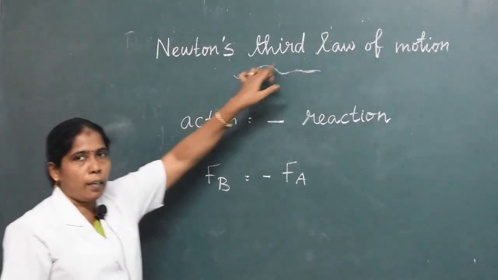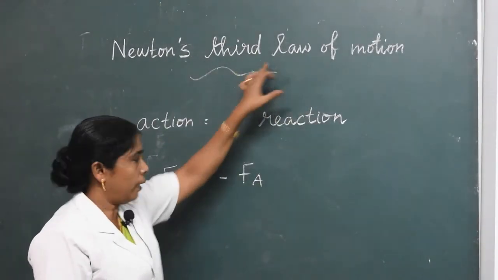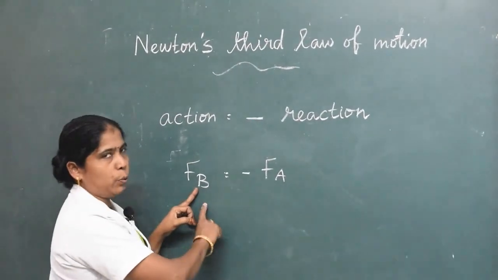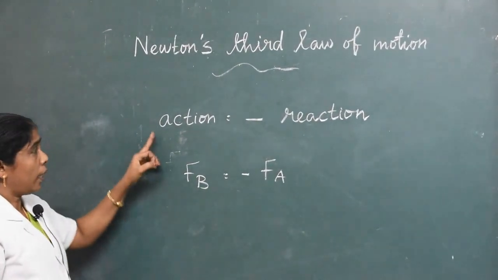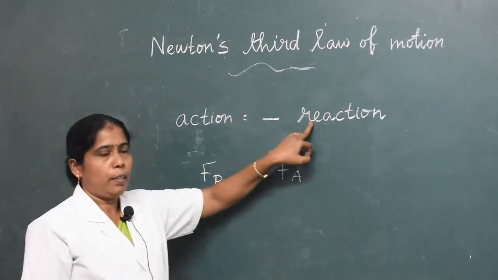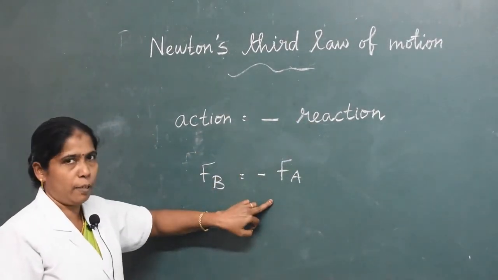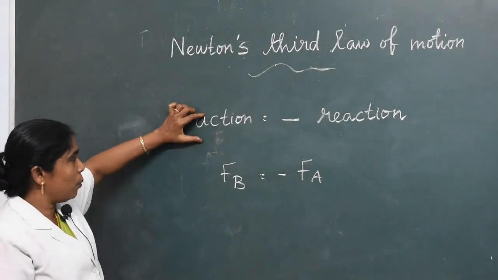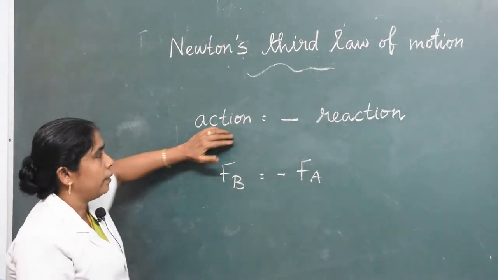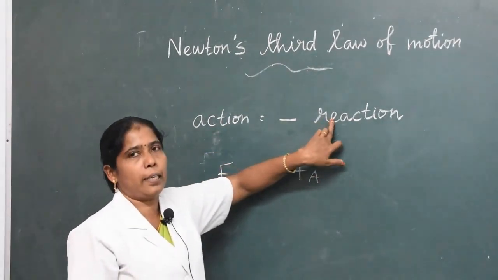State Newton's third law of motion. Newton's third law acts on two different bodies, A and B. Action equals minus reaction: FB equals minus FA. Newton's third law of motion states that for every action there is an equal and opposite reaction.